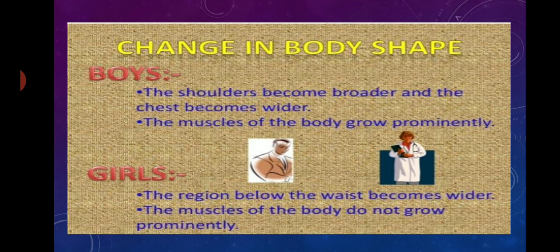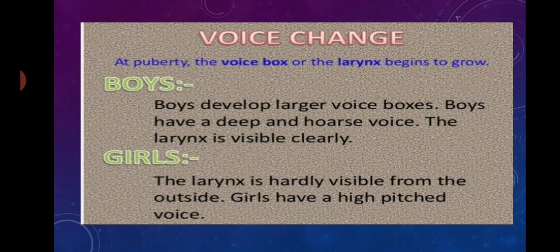The second one is change in body shape. During puberty, we can notice changes in the body shapes at certain places. And the changes are different in boys and girls. In boys, shoulders become broader and the chest becomes wider. They become more muscular, and in girls, hips gain weight and the region below the waist becomes wider, and the development of the breast also begins during this period.